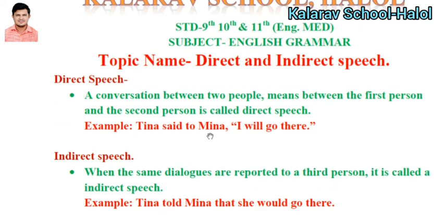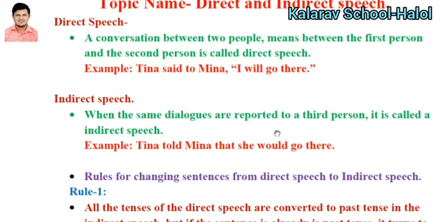Tina said to Meena, comma, in double inverted commas, "I will go there." In this sentence you can see the comma and the double inverted commas. This part is called the reporting speech. This sentence is called the reported speech. This is called the reporting verb. Said is called the reporting verb. Tina said to Meena, comma, in double inverted commas, means Tina said something to Meena, that I will go there, means Tina will go there.